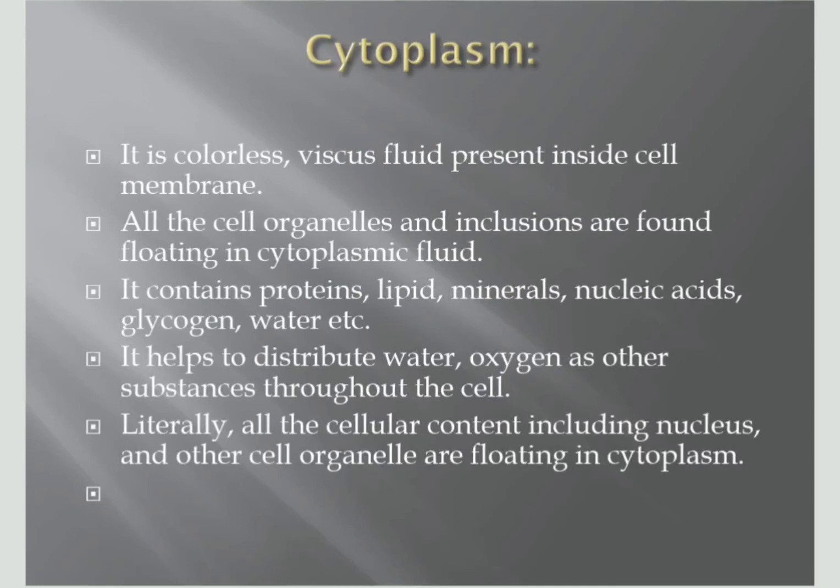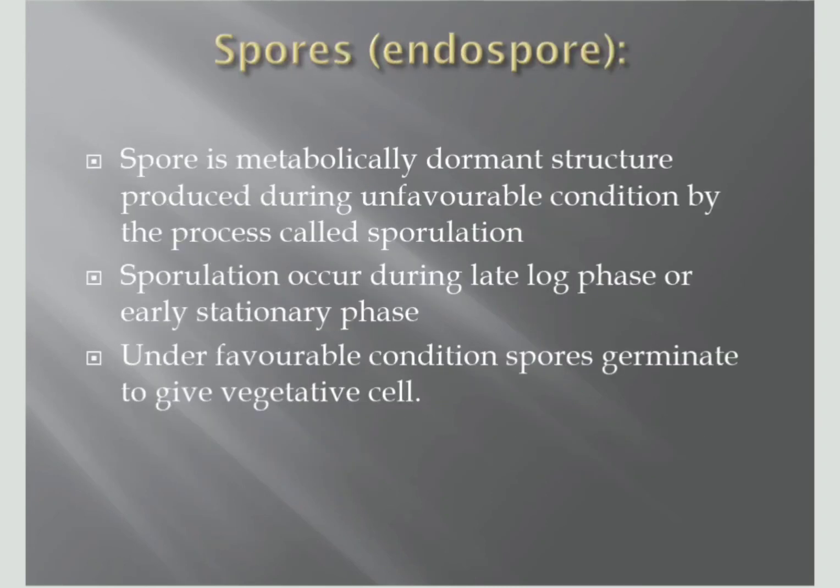Cytoplasm is a colorless viscous fluid present inside the cell membrane. All the cell organelles and inclusions are found floating in the cytoplasmic fluid. It contains proteins, lipids, minerals, water, oxygen, and other substances throughout the cell. Literally all the cell content, including the nucleoid, other cell organelles, the 70S ribosomes of the prokaryotic cell, and other proteins, are floating in the cytoplasm.